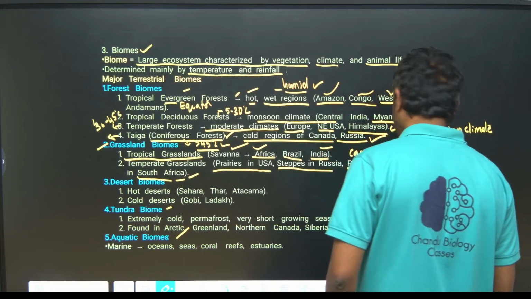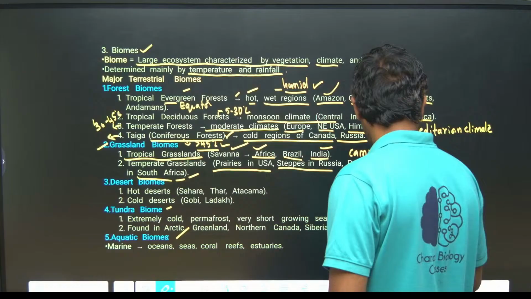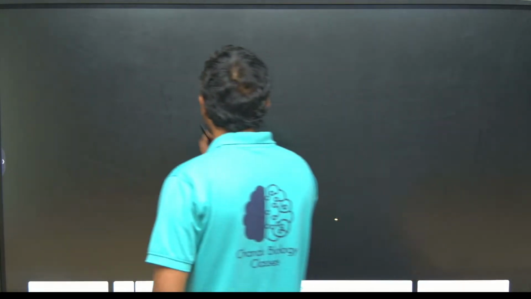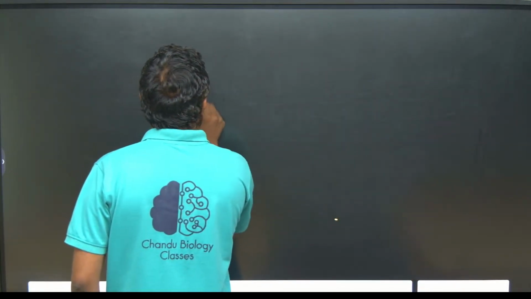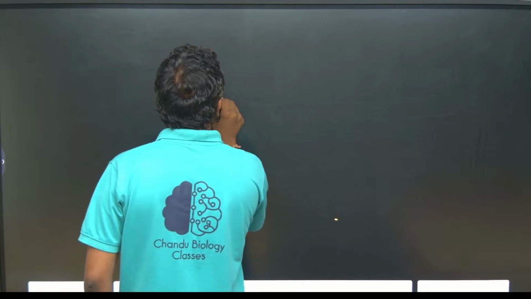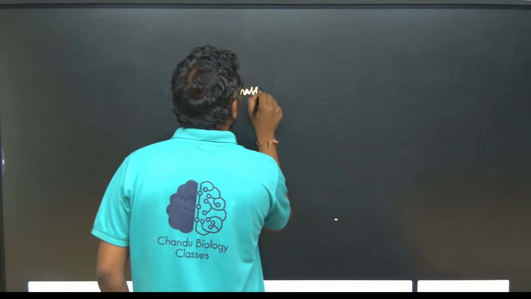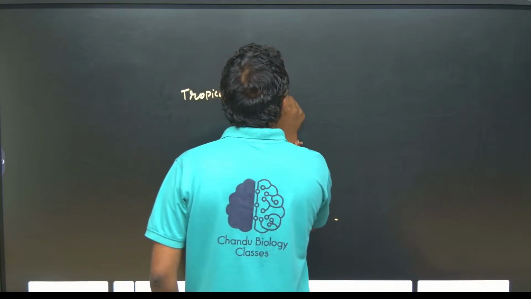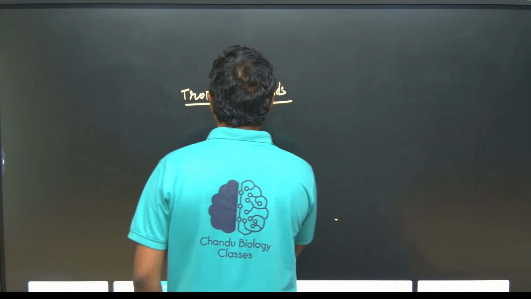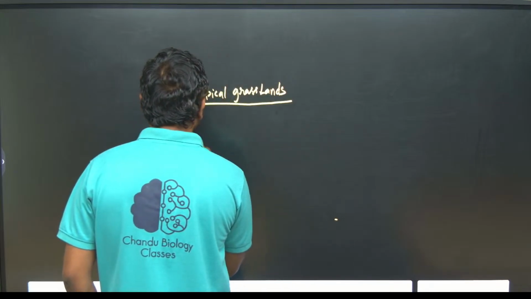Yeah, I am going to write. Tropical grassland, temperate grassland.